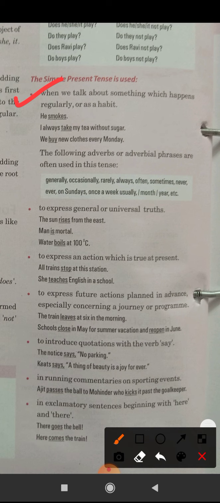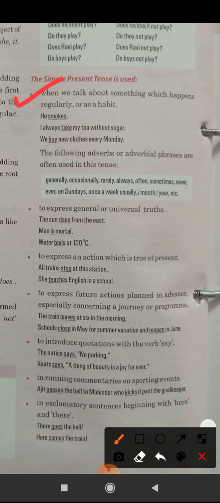Quotations means, beta, whatever is being said. Narrations, I told you about narrations, and these are called the narrations. You will learn about it in your next class. When there is a quotation, means if somebody has said something, for example the notice says don't pluck flowers, whenever there is such kind of quotation, we use simple present tense.